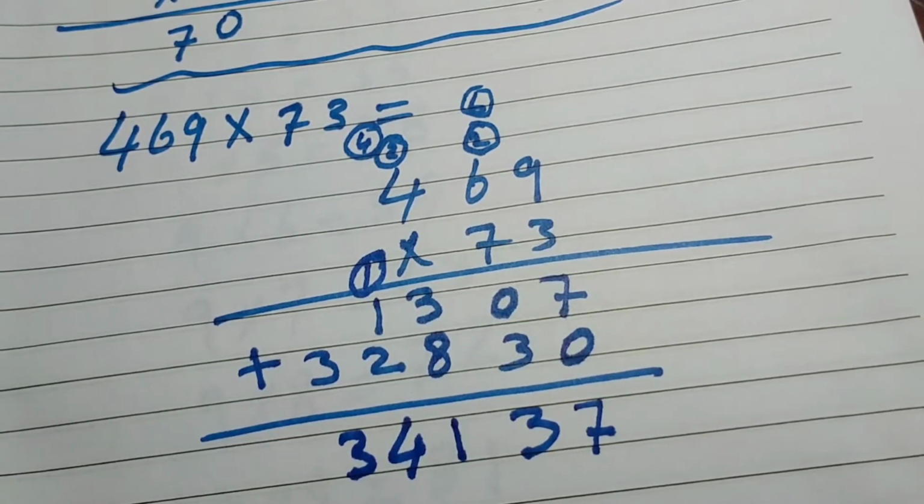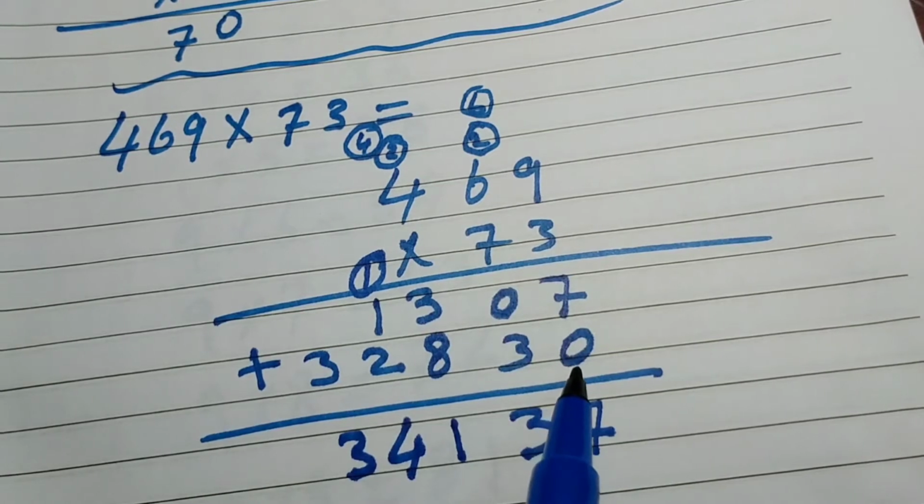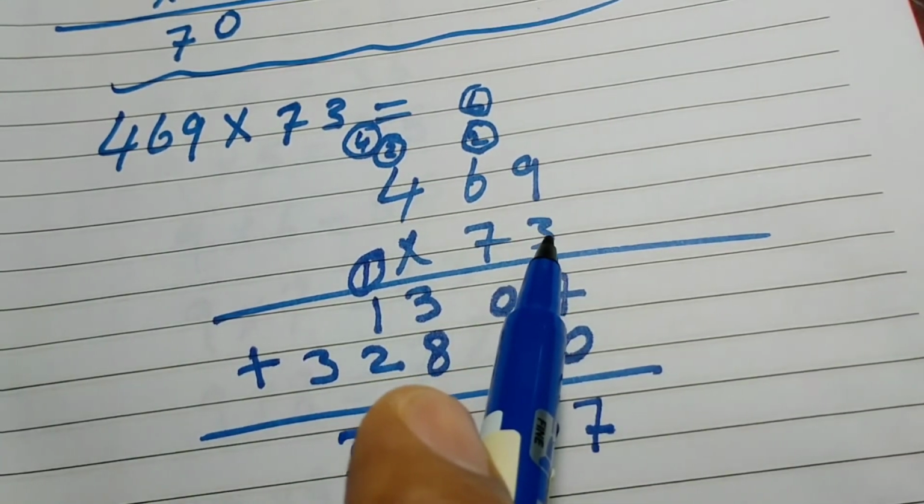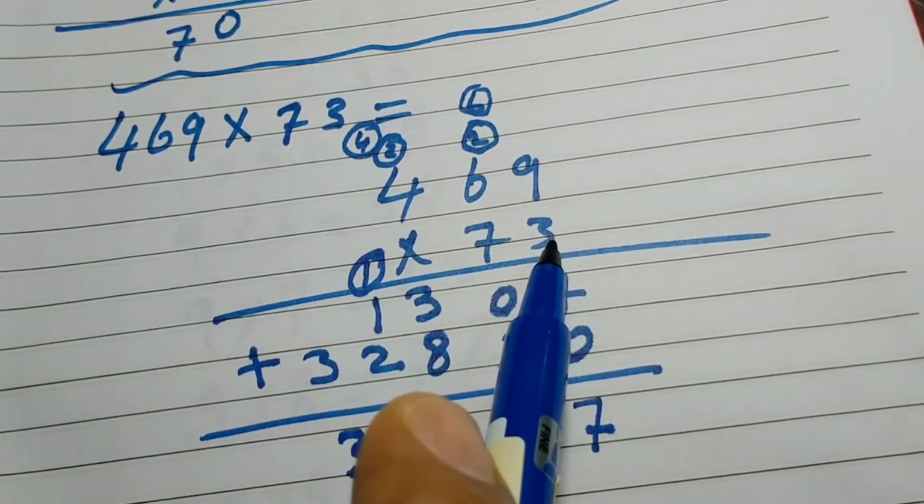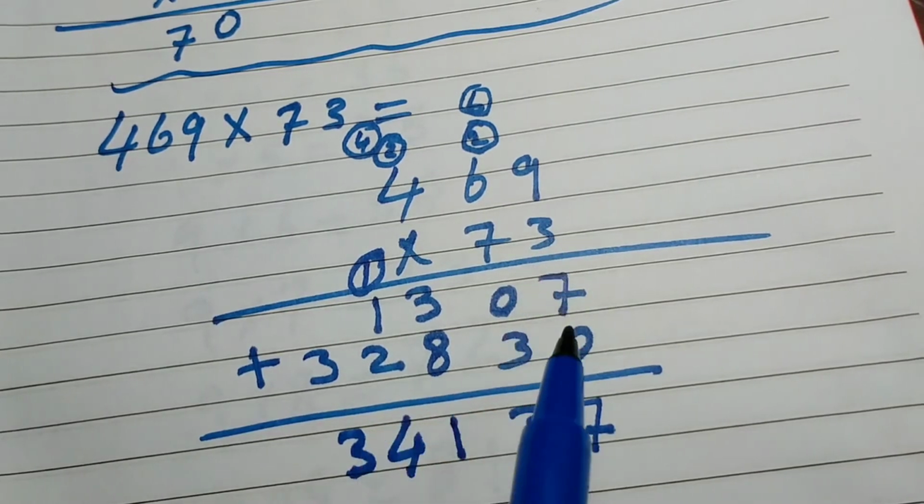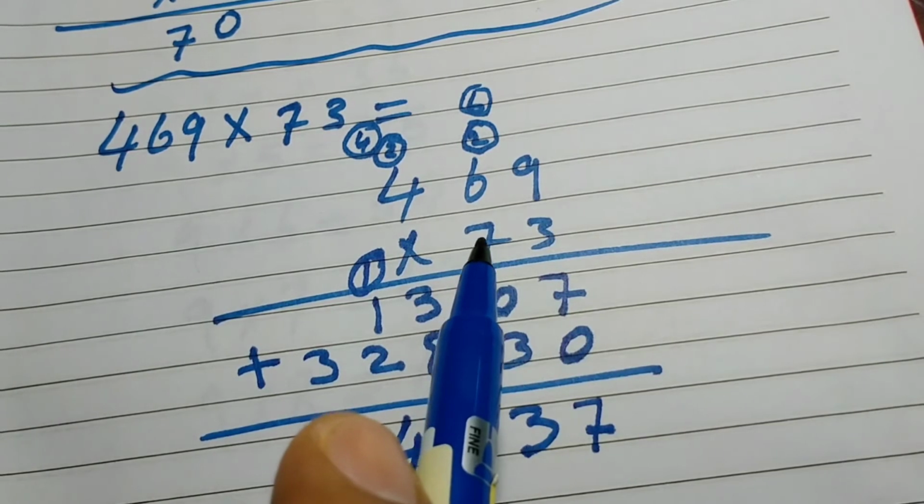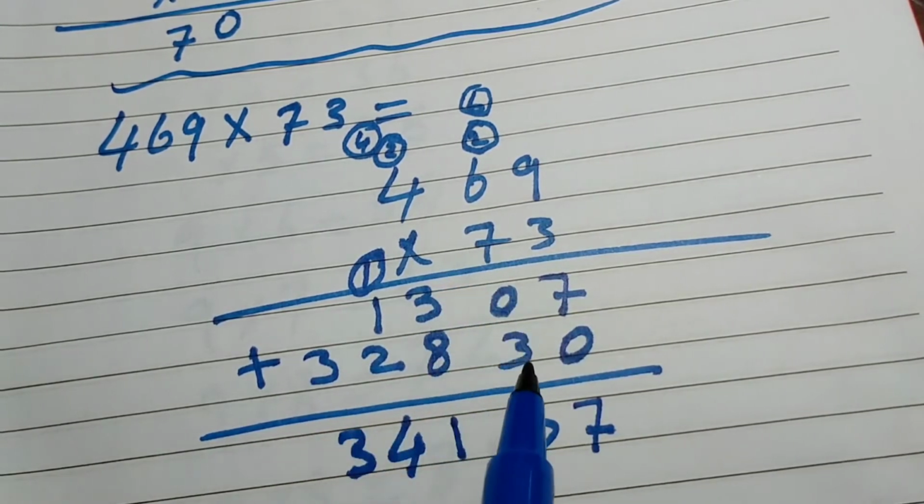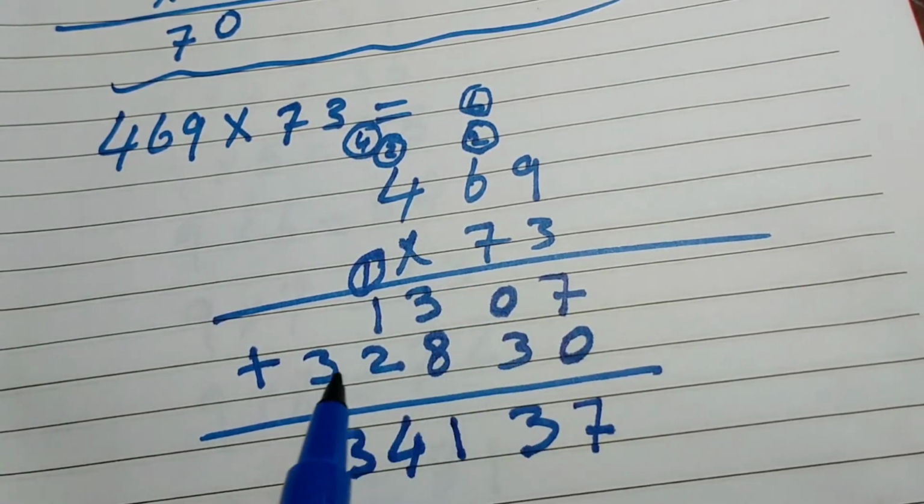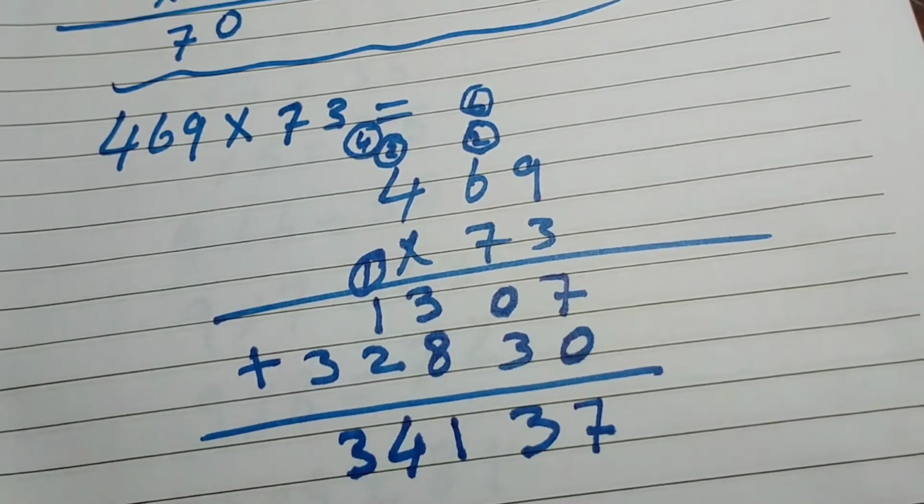My dear, one mistake the students make is that they don't put a 0 here after completing the unit digit, the ones digit. They start again from 3, because we are going to multiply with the tens digit. So we will start writing the answer from the tens place, not from the unit.